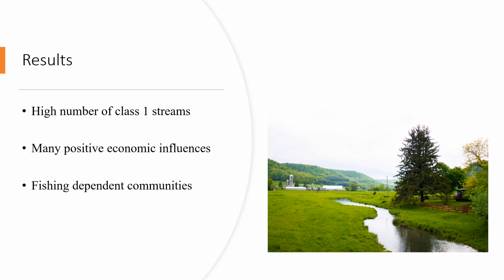So here's my results. In general, I found that there was a high percentage of class 1 streams in the Driftless Area, which is not surprising to me. Along with that, I found through my research that there were many positive economic influences of trout fishing in the area. So really the trout fishing industry is bringing a lot to the area, and the money that the anglers are bringing is really supporting the economy.